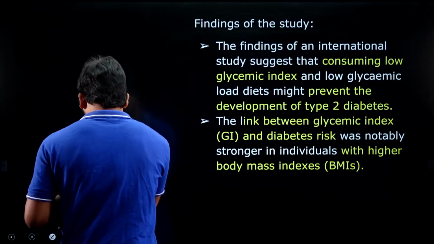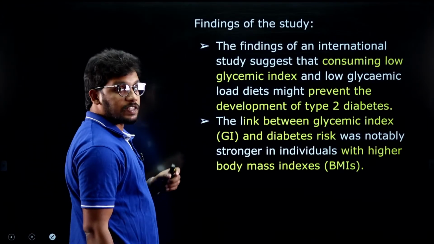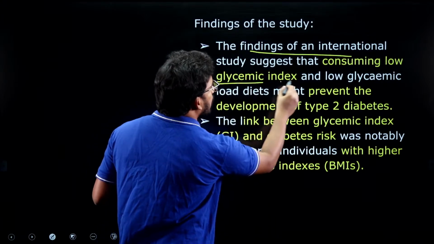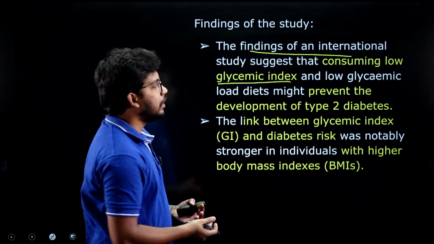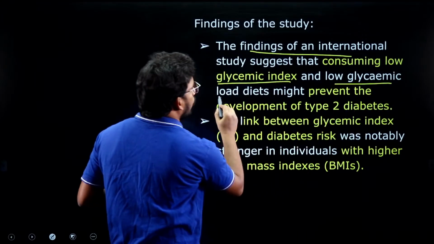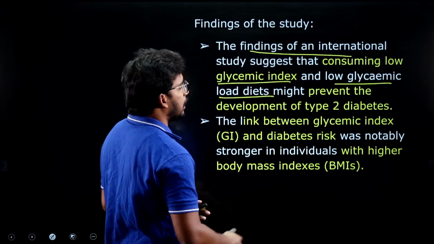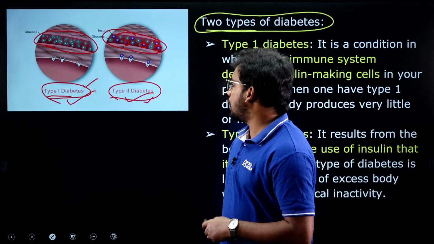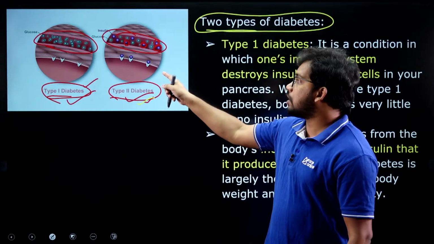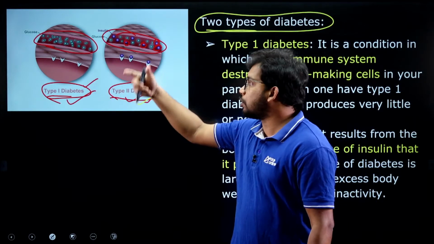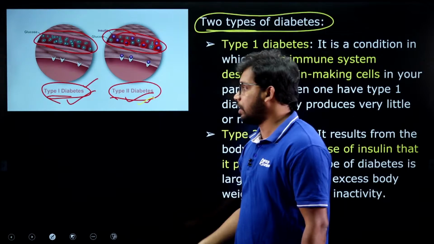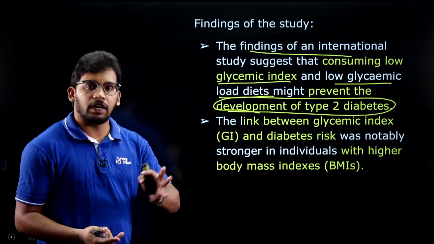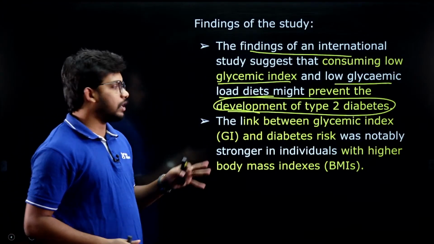Then what has the study proved? The findings have said that consuming low glycemic index food like apple, right, and low glycemic load diets, that means having low glycemic index, can prevent the development of type 2 diabetes. So type 2 diabetes is caused by our body not utilizing the insulin properly. So if you are consuming low glycemic index foods, then our body will prevent type 2 diabetes.